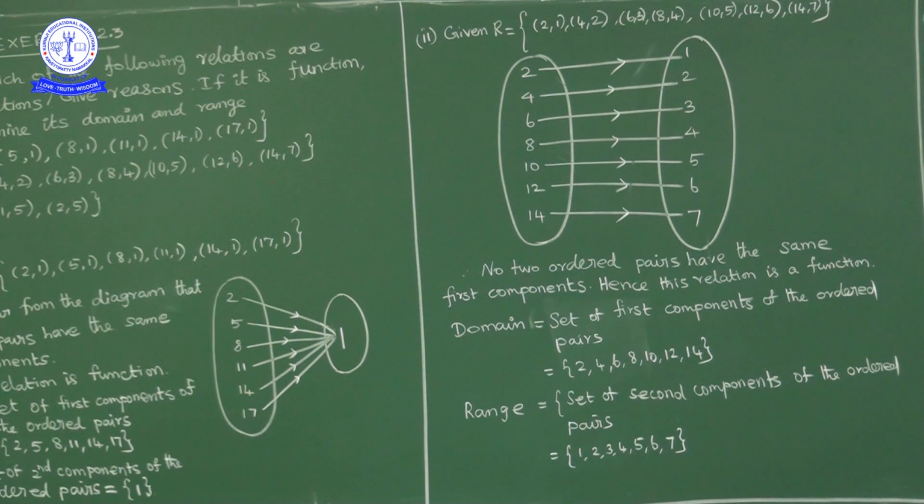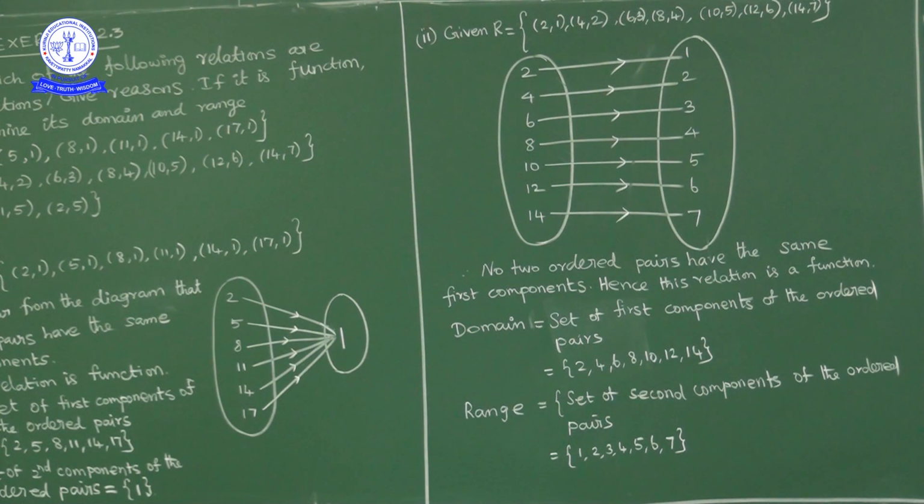Next, the third one. The given relation R is equal to the ordered pairs (1, 3), (1, 5), (2, 5). If you draw the diagram, here 1, 2, and 3, 5. So 1 is mapped to 3, 1 is mapped to 5, 2 is mapped to 5.